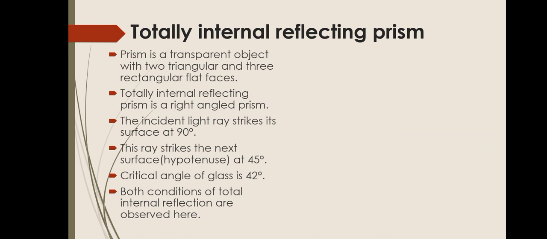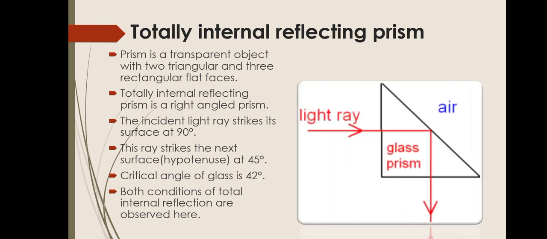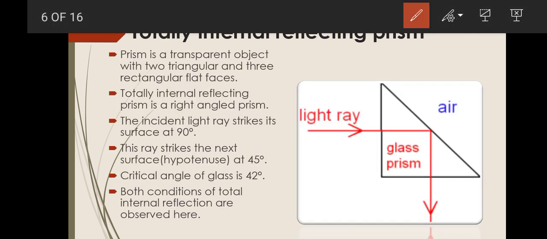Now let's discuss the totally internal reflecting prism in detail. Here is a totally internal reflecting prism. You can see that the incident light ray strikes the surface at 90 degrees. Here you can see that between these two surfaces the angle is 90 degrees.